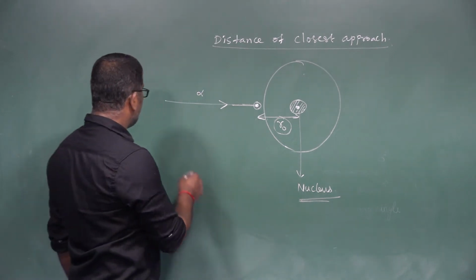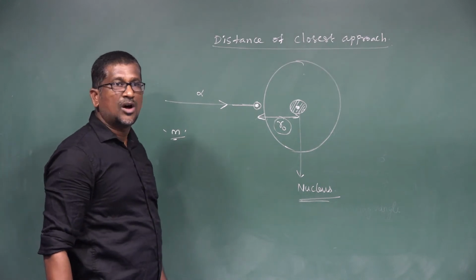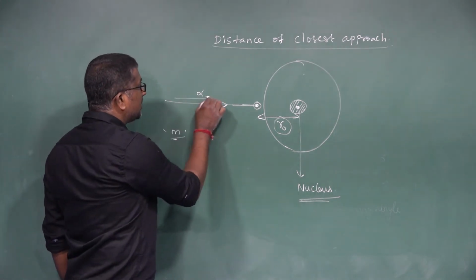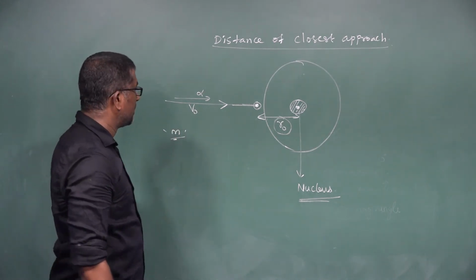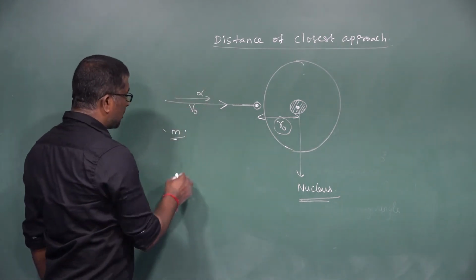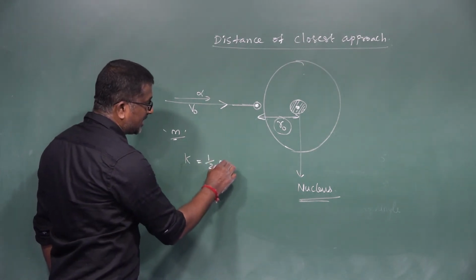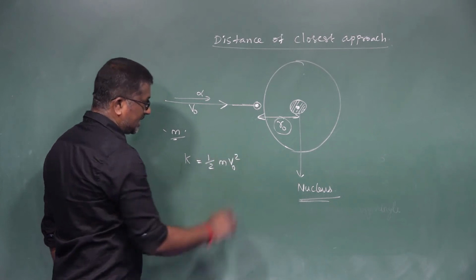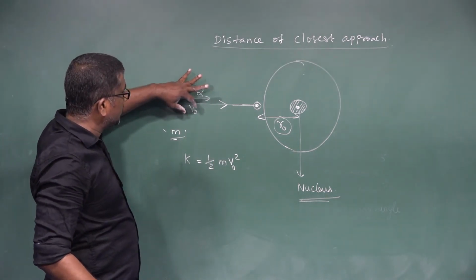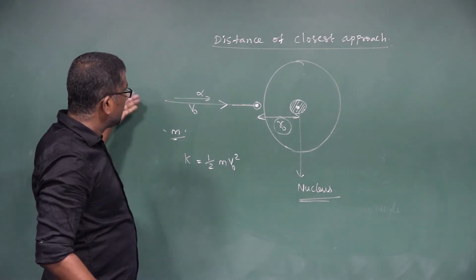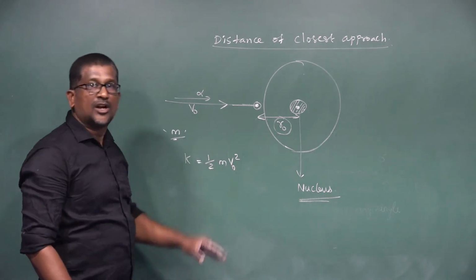Suppose m is the mass of the alpha particle, moving with a velocity v0. Then the kinetic energy of the alpha particle is given by half m v0 square.